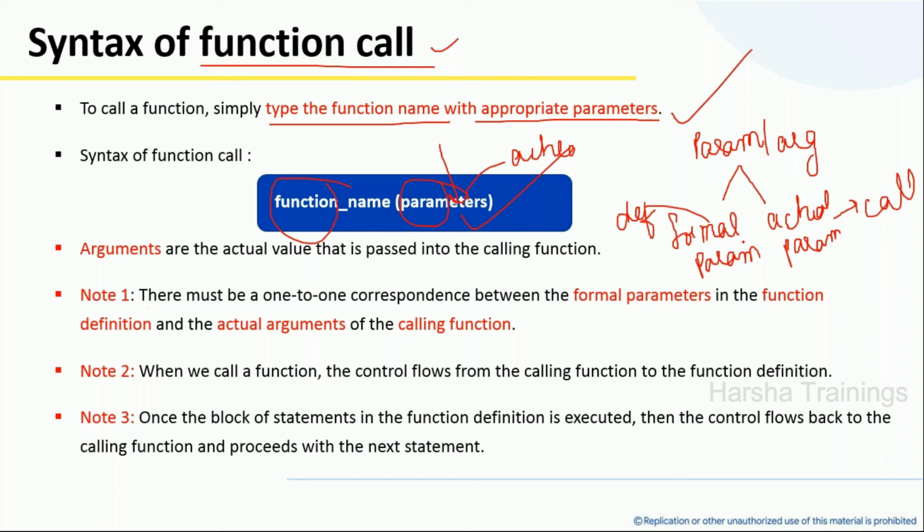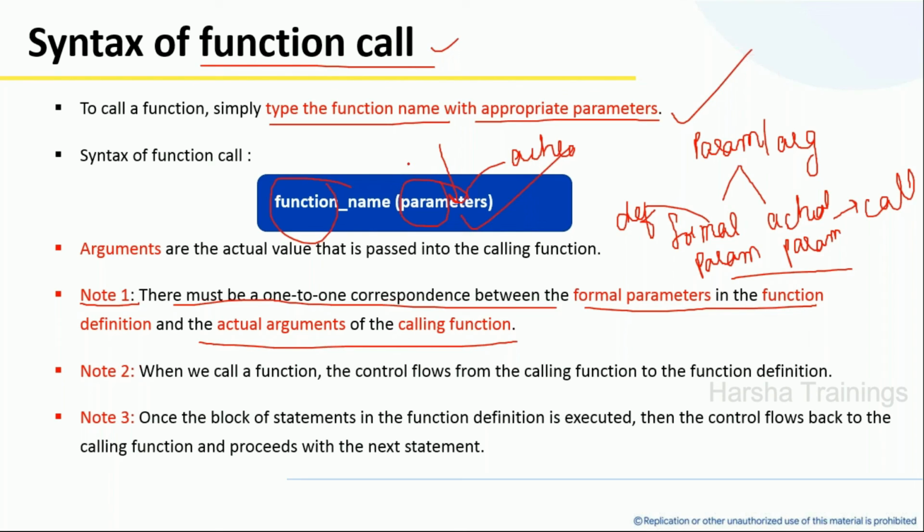If it is okay up to here, clear, then I'll discuss three note points. First note point: there must be a one-to-one correspondence between the formal parameters in the function definition and the actual parameters in the function call. What is the meaning of that?